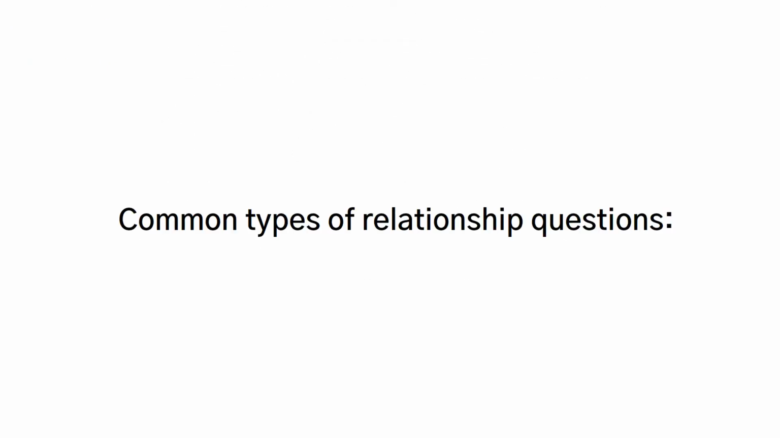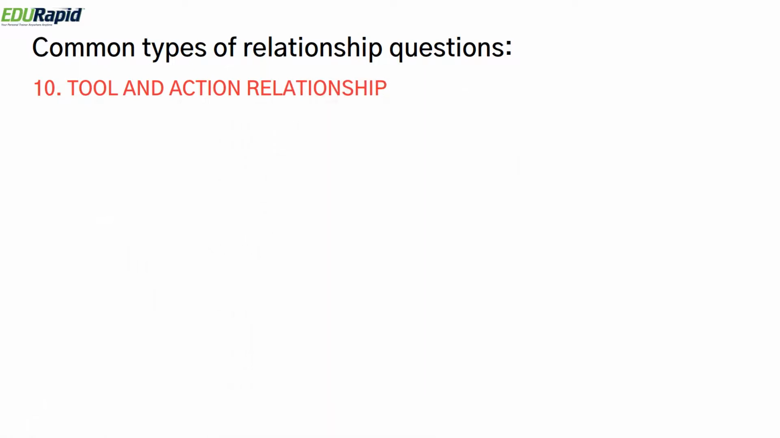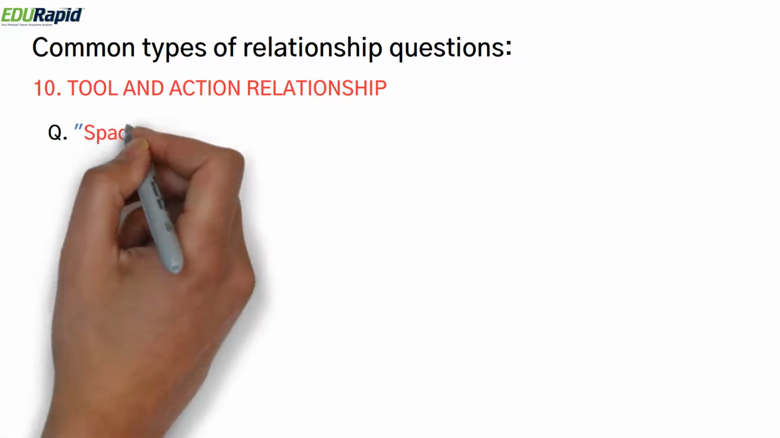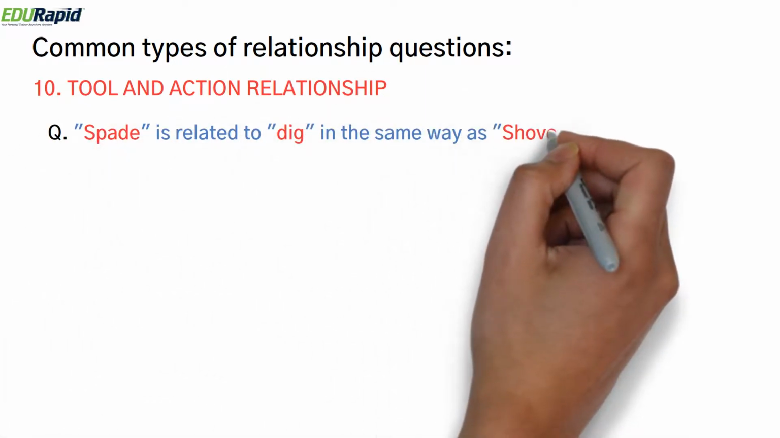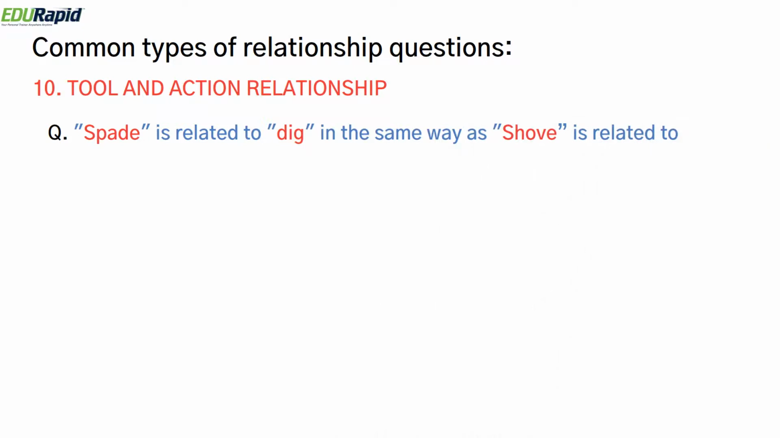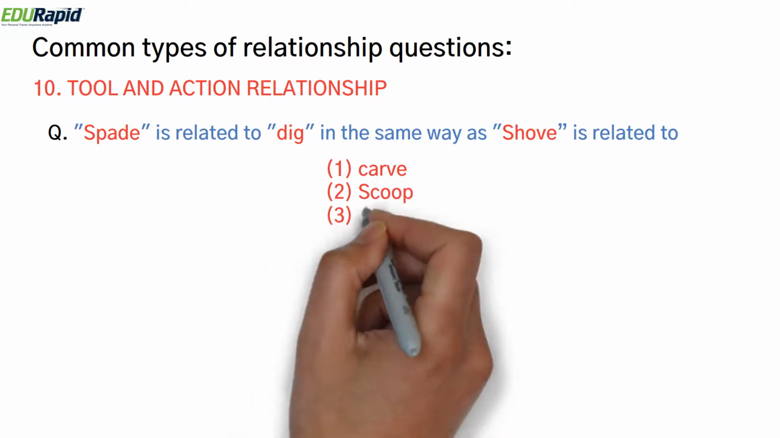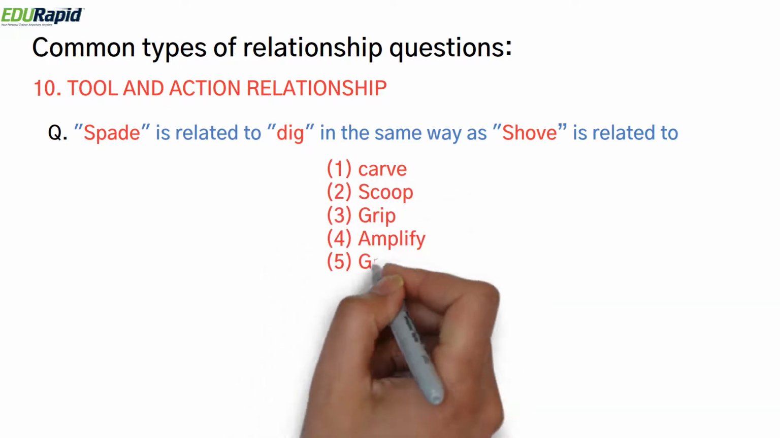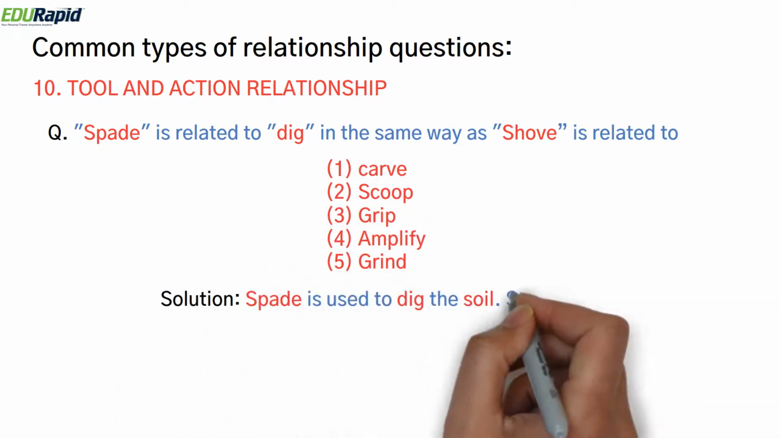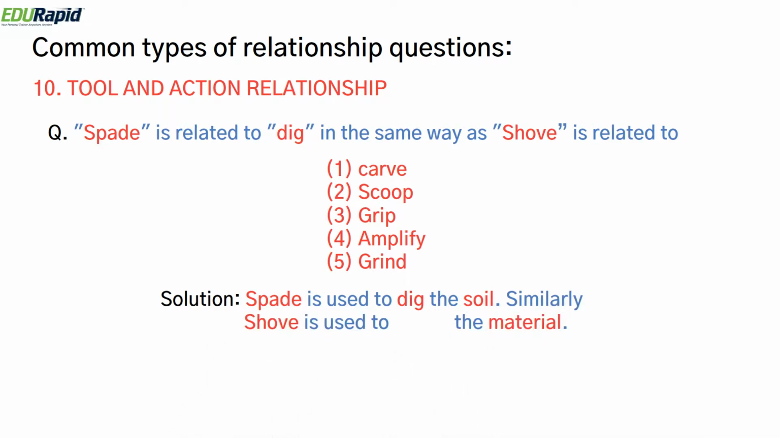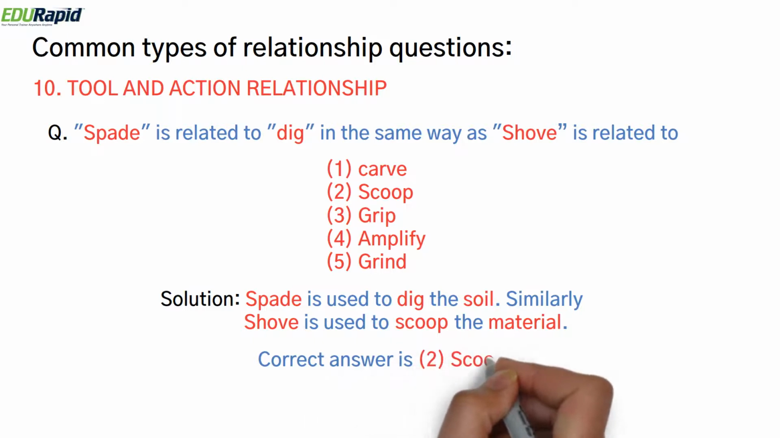The next type of question is tool and action relationship. Let's look at an example here. Spade is related to dig in the same way as shovel is related to what? The given options are carve, scoop, grip, amplify, and grind. The analysis is, the spade is used to dig the soil. Similarly, a shovel is used to scoop the material. So the correct answer is option 2, scoop.